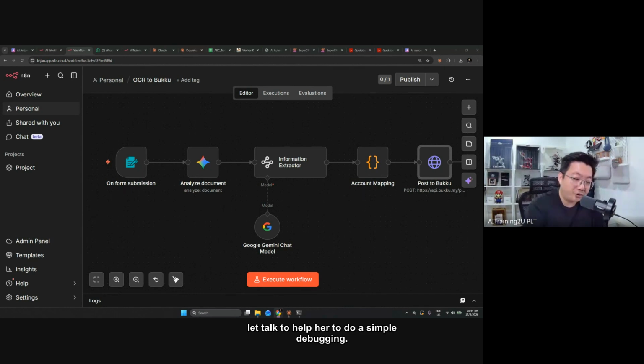So I can use UltraViewer to go to her laptop to help her do a simple debugging. That one is okay. We have a 3 month support after the session. But I think for yourself, most importantly, after the class, you get the momentum on.